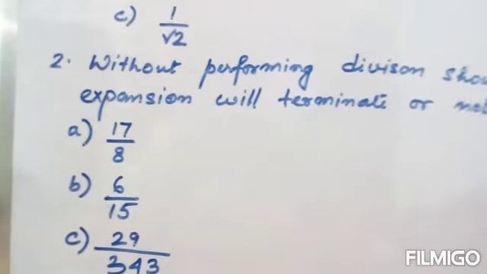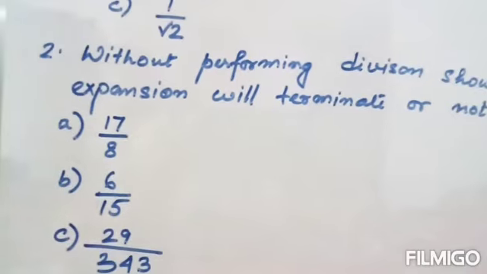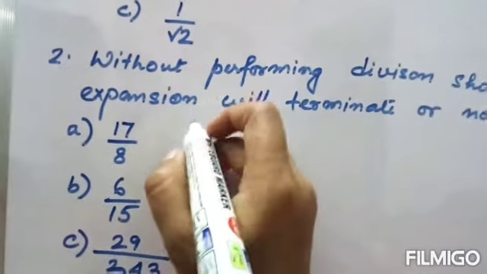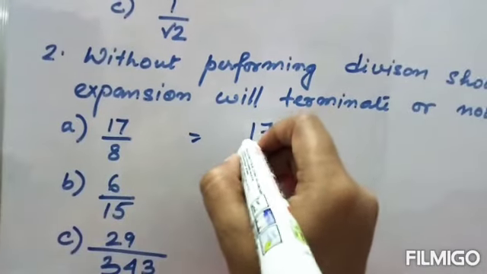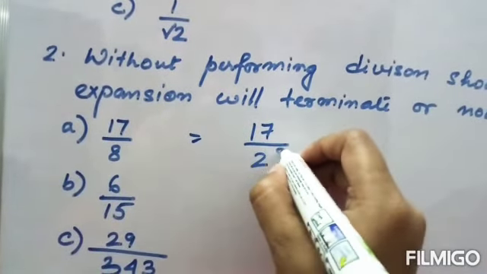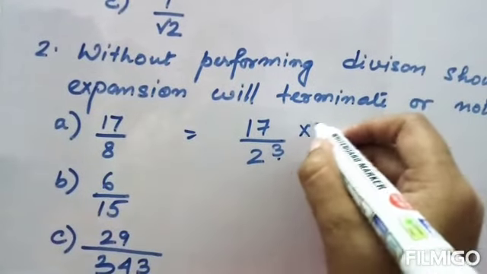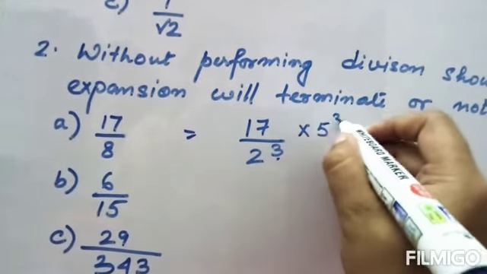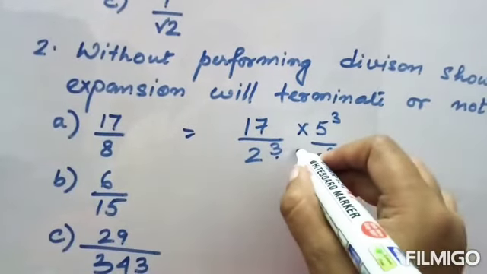Here I am using 2 to the power 3, then I have to use 5 to the power 3 only. As 3 is given, I will multiply both numerator and denominator by 5 to the power 3.